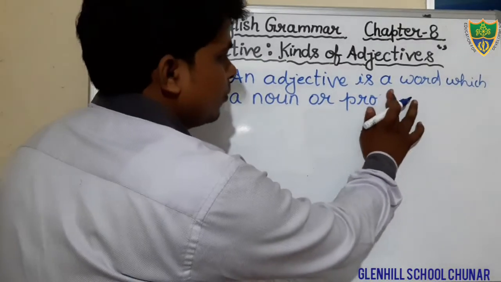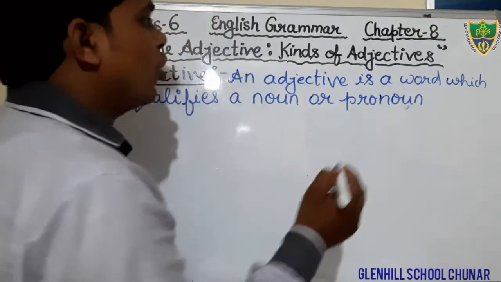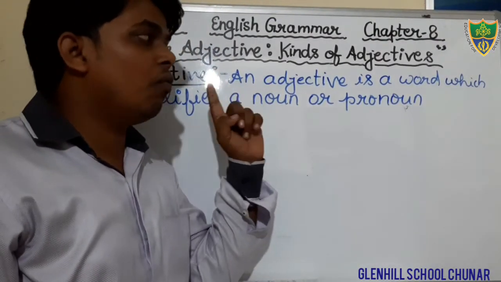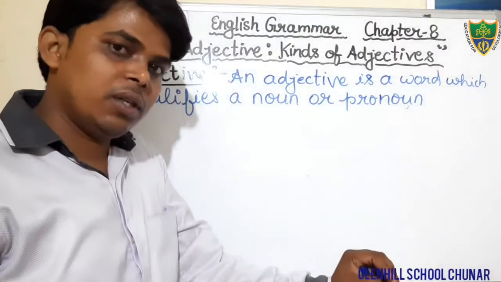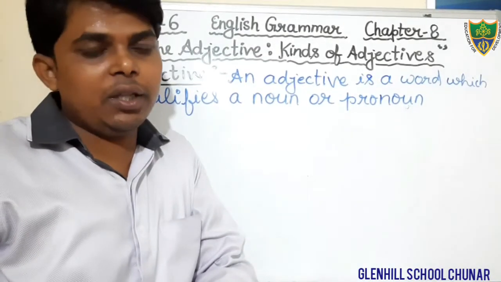Noun, N-O-U-N. Okay students, just see here. What is an adjective? An adjective is a word which qualifies a noun or pronoun. It tells the quality of a noun or pronoun in a sentence.